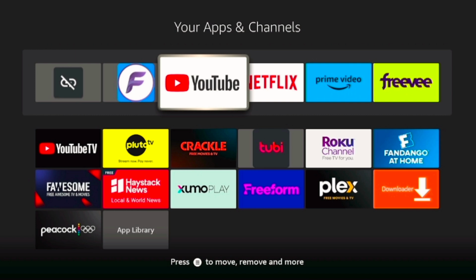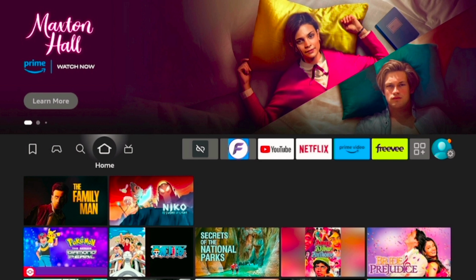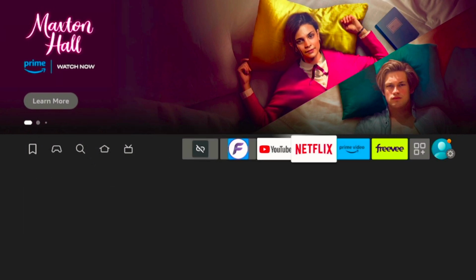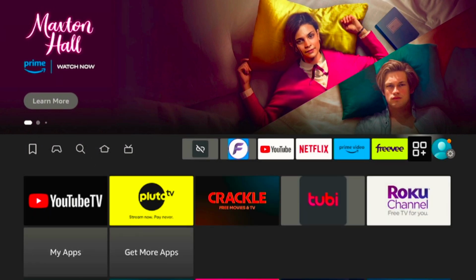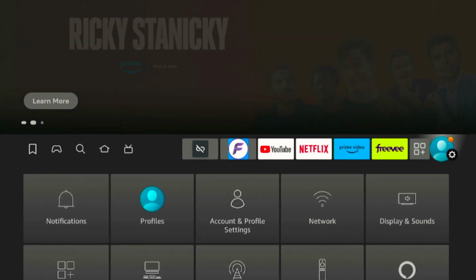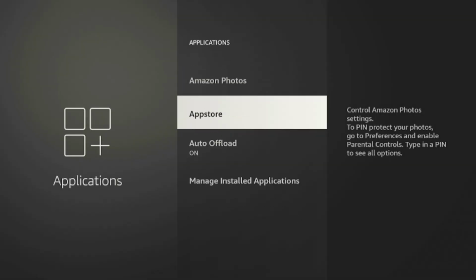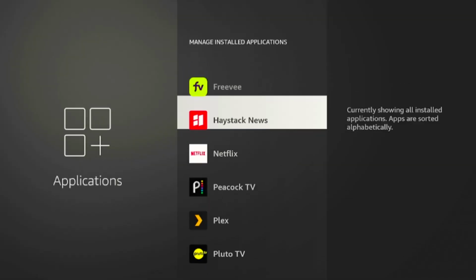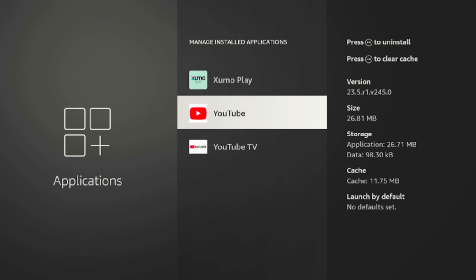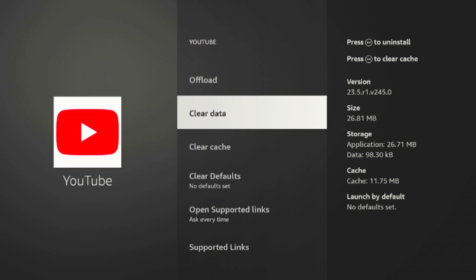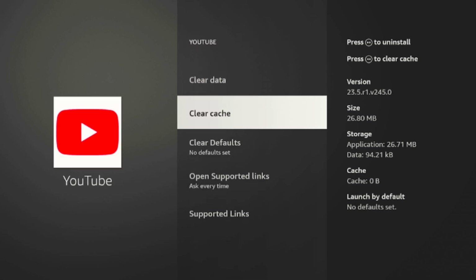If you are still having trouble, sometimes apps store too much data, which can cause them to misbehave. Clearing the cache and data can often resolve these issues. Here is how to do it, just follow my steps. Go back to Settings, then select Applications and scroll to Manage Installed Applications. Find YouTube in the list and then select it. You will see options to clear the cache and clear data. Start by clearing the cache. This will remove temporary files that might be causing the issues without affecting your personal settings.